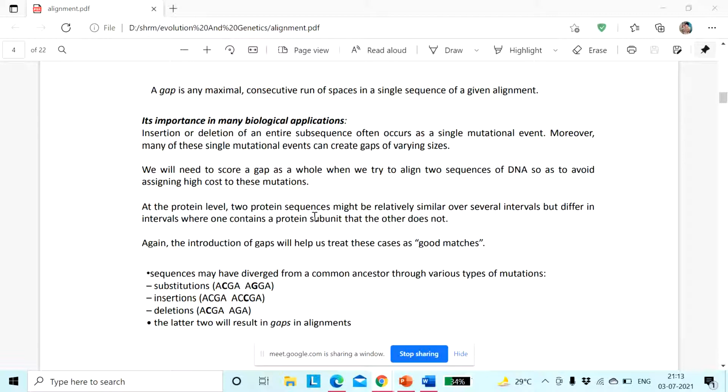At the protein level, two protein sequences might be relatively similar over several intervals, but differ in intervals where one contains a protein subunit that the other does not.